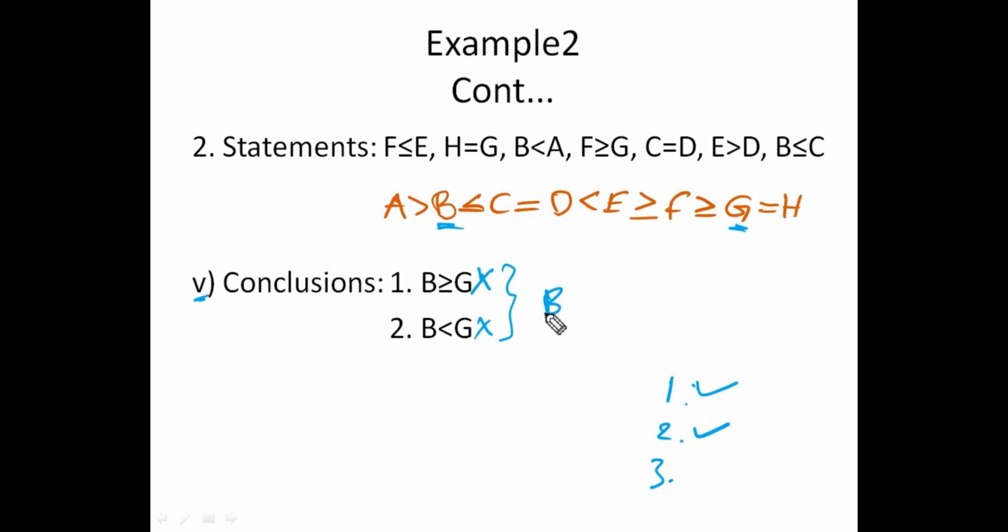So here is B and here is G. From the second conclusion, B is less than G. From the first conclusion, B is greater than or equal to G. Sir, is it the required result between B and G? Actually, what conclusion did you get from the statement? So your answer is NC. So what does NC mean?